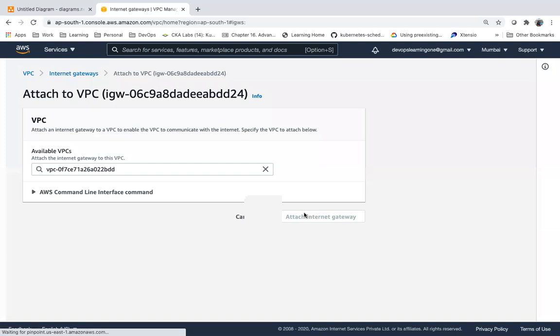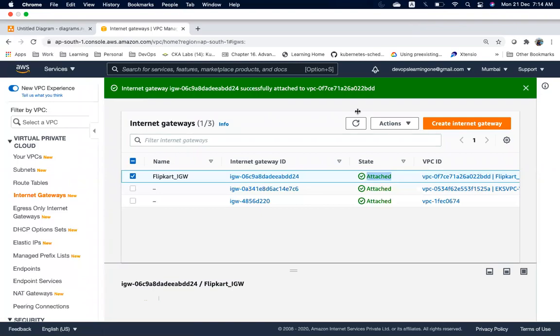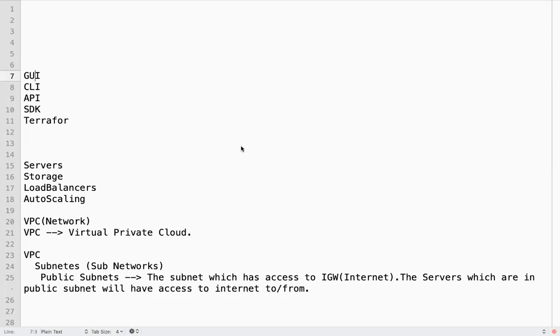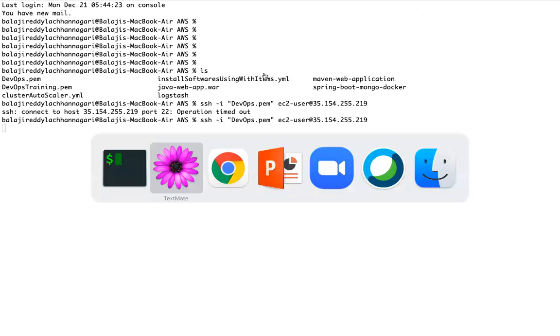So I created an IGW and I attached it. Still, am I able to access? Now our VPC has an IGW, the IGW is attached to the VPC, still we will not be able to access. What is missing now?